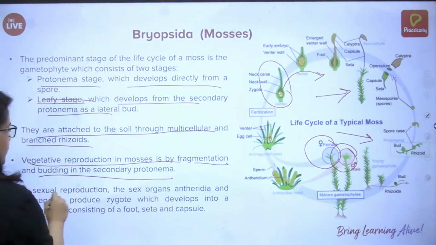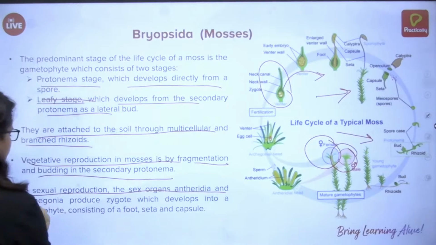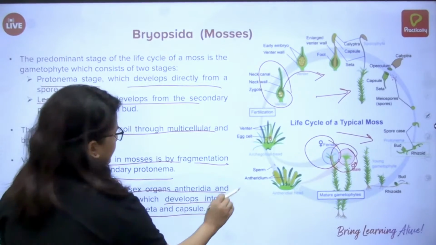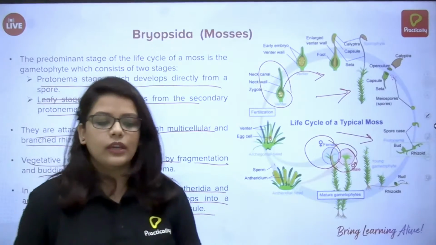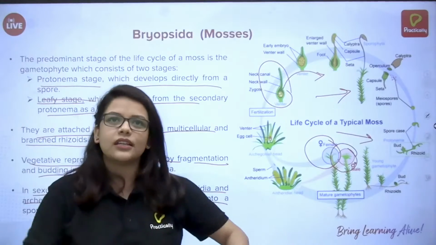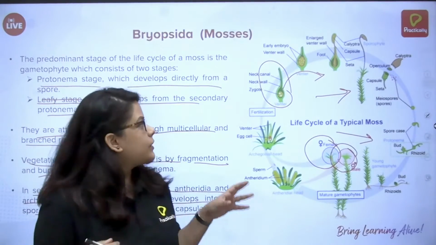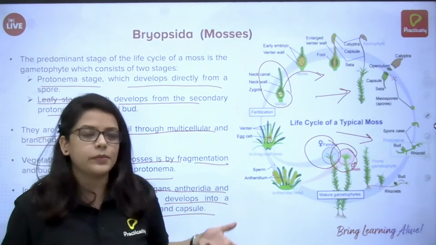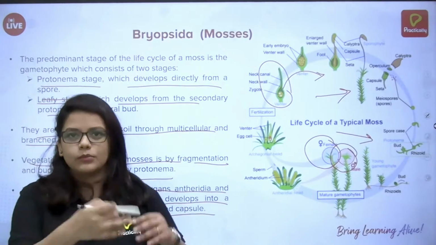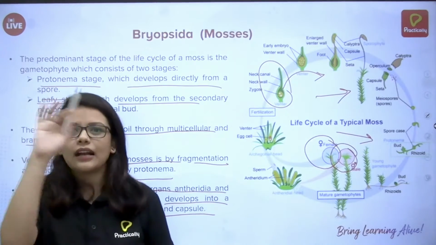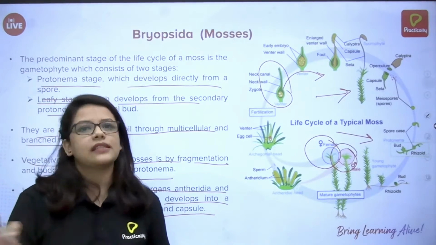So in sexual reproduction, the sex organs antheridia and archegonia produce the zygote, which develops into a sporophyte consisting of both seta and capsule. That's all I said, so you don't have to repeat it again and again. Basically it's the same idea, but a little bit of difference there. There were gemma cups earlier; here there are no gemma cups as such. It's a simpler plant, and the basic idea of the life cycle is the same.